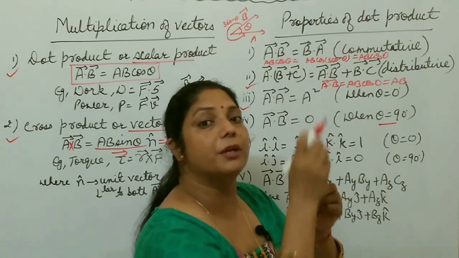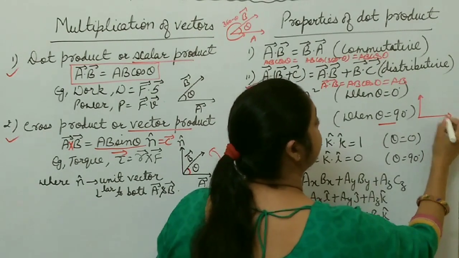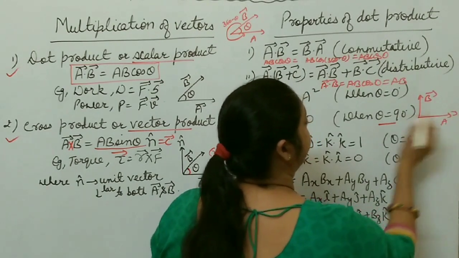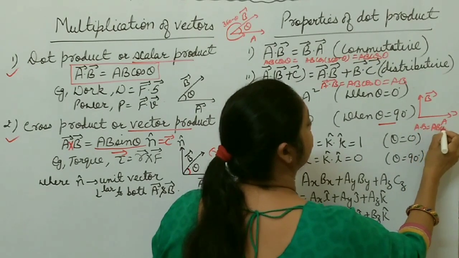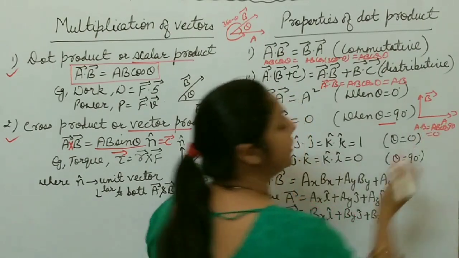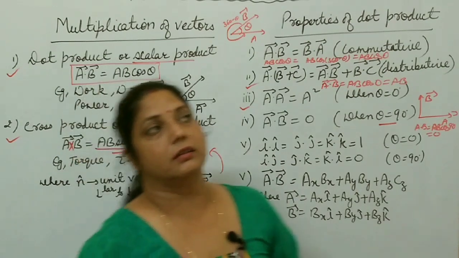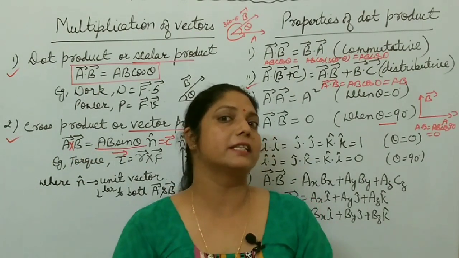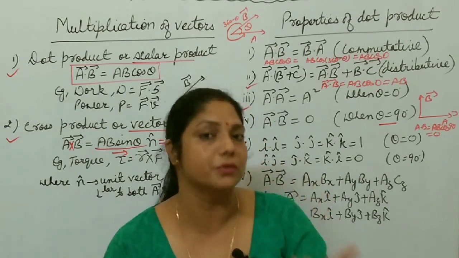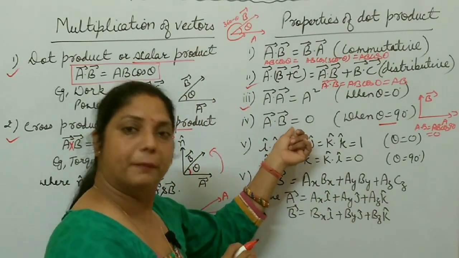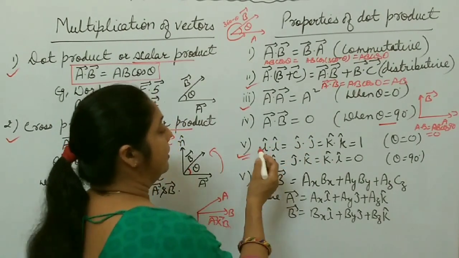So when theta is 0, A dot A is A square, and when theta is 90 degrees, when the two vectors are mutually perpendicular, one vector is along this side A, another vector is along this side B. Then in this case, A dot B is what? AB cos 90, and cos 90 is 0, so A dot B is 0. Right? So when there is a question that asks you to prove that the two vectors are mutually perpendicular, you always find what? The dot product. And if it is equal to 0, it means the two vectors are perpendicular.